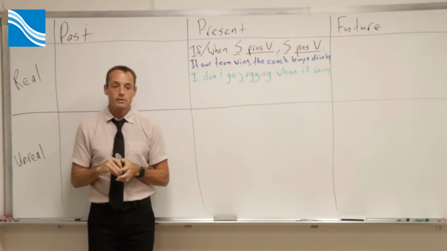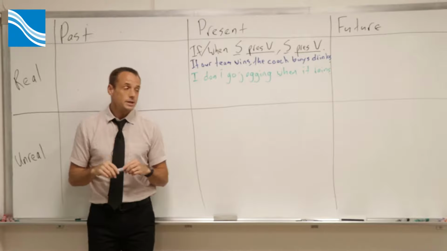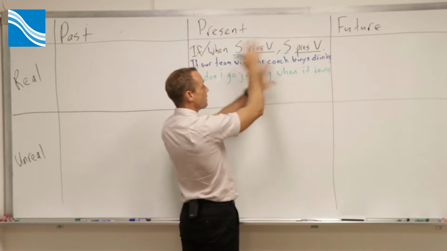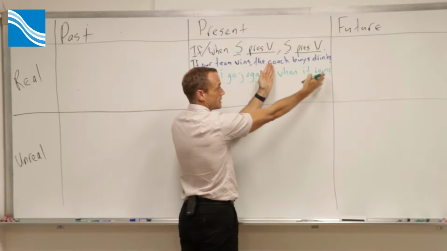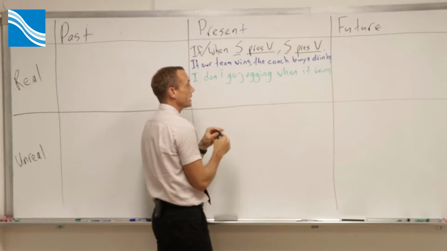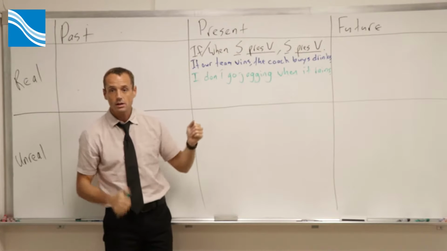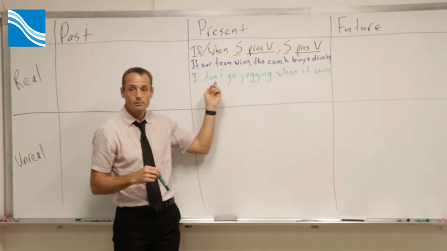I don't go jogging when it rains. It's another conditional. I just noticed I put them in the opposite order. Here's the if or when, right? This is the condition. This is the other part. I don't go jogging. Of course, jog is manpao. I don't go jogging when it rains. And I made it negative.